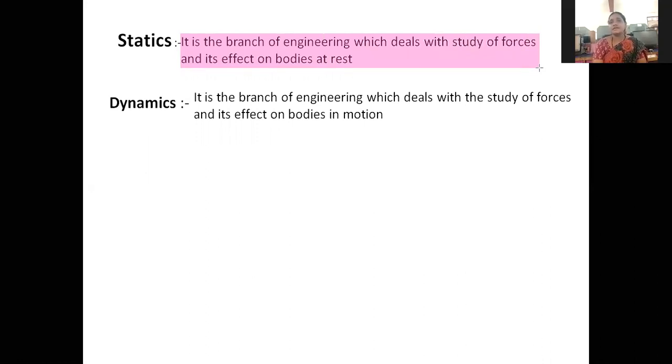Is it clear? Statics means it deals with the study of forces and effects. It studies the force effects on the machine parts while the machine is at rest condition. When the machine is at rest, what forces are inbuilt on the machine parts and what effect they produce on them is called statics.